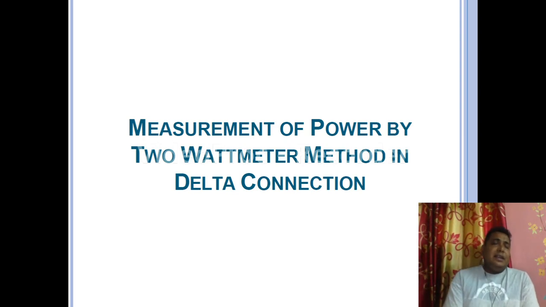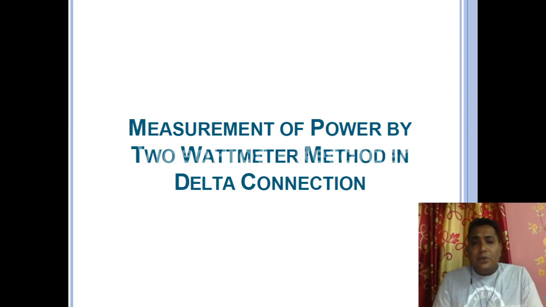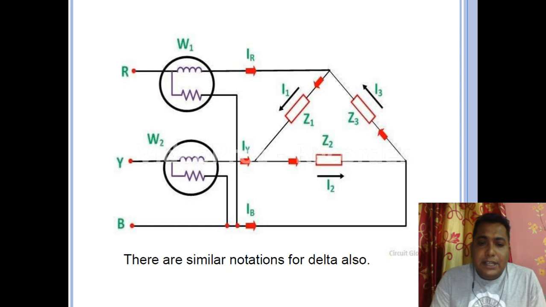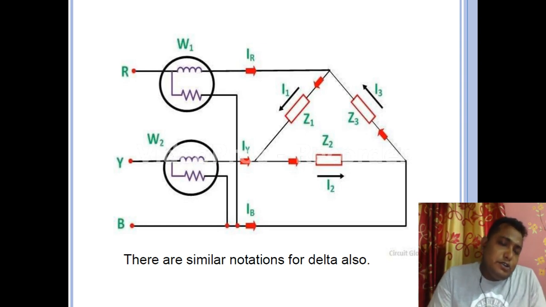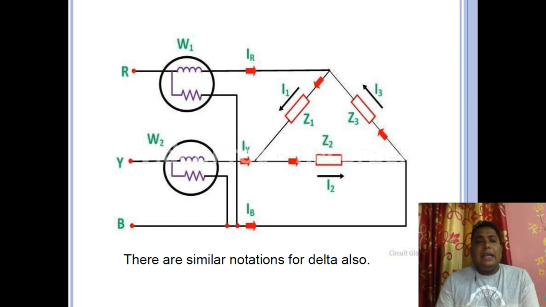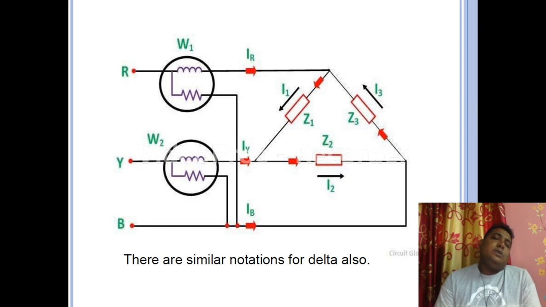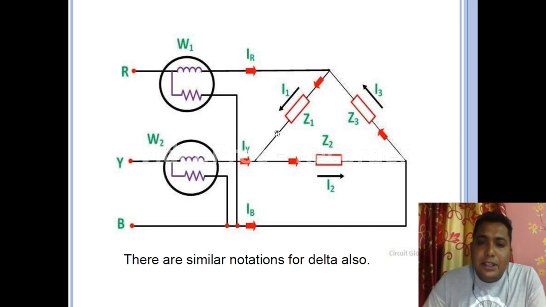Now we have done the star connection. Now we are going to deal with the delta connection. Let us see what is there. Similar notations are also mentioned over here. In R phase we have a current IR, in Y phase we have IY, and in B phase we have IB. In the star connection we assumed the voltages, and in the delta connection we are going to consider the currents. So what are the currents we have? There is I1 in the Z1 branch, I2 in the Z2 branch, and I3 in the Z3 branch.